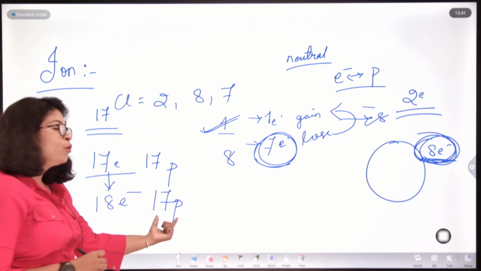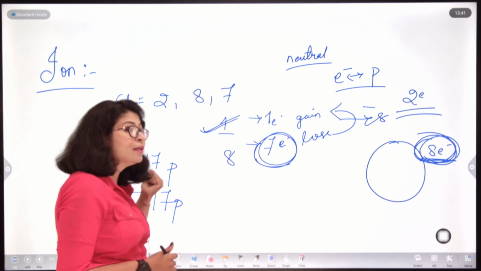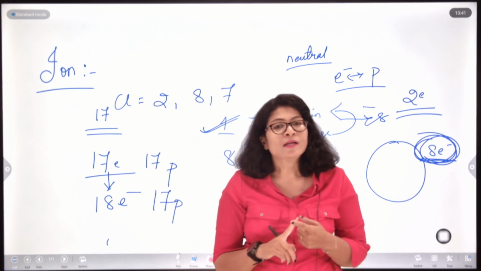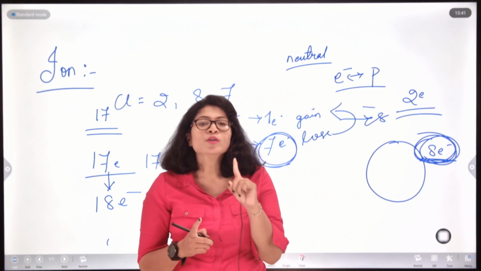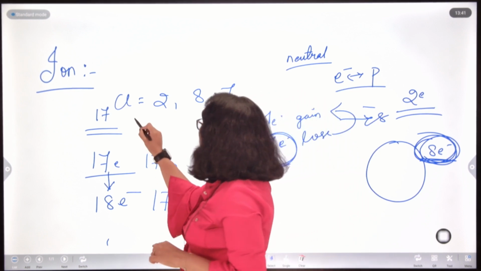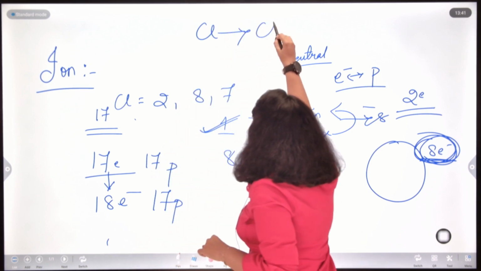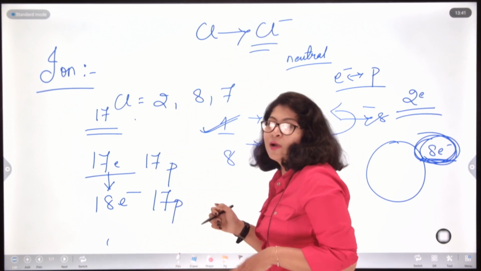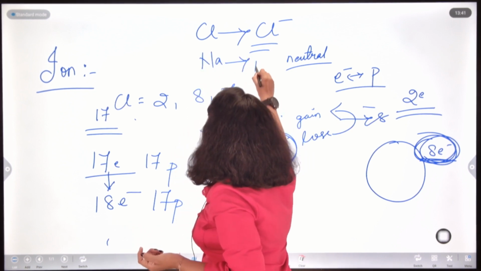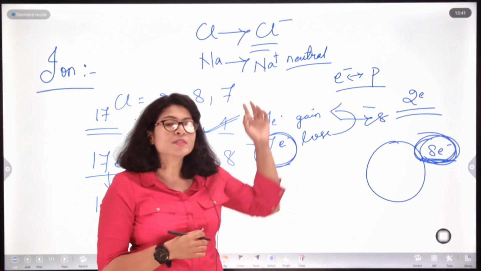Now, 17 protons and 17 electrons will neutralize each other, but chlorine has one extra electron that will contribute 1 unit negative charge on the chlorine atom. Therefore, chlorine, which was initially neutral, became a negatively charged species. So, what happened in case of sodium?